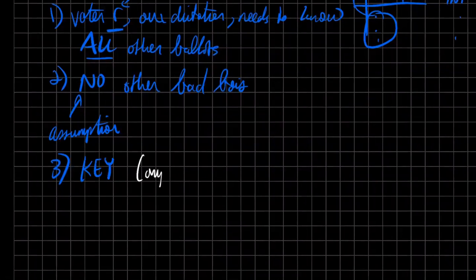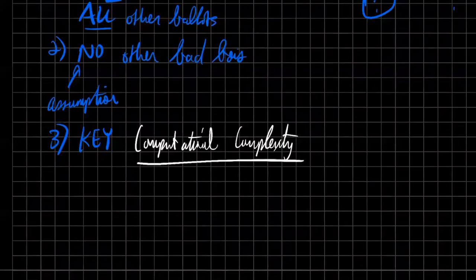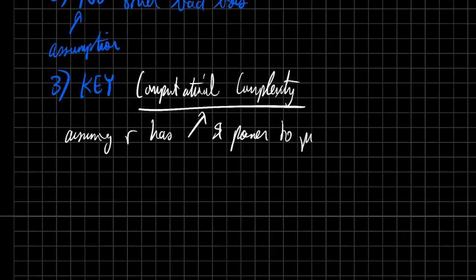This is computational. What's the word coming after here? You guessed it, complexity, right? So we're assuming that this voter R has the computational means to predict, right? So we're assuming R has this power to predict